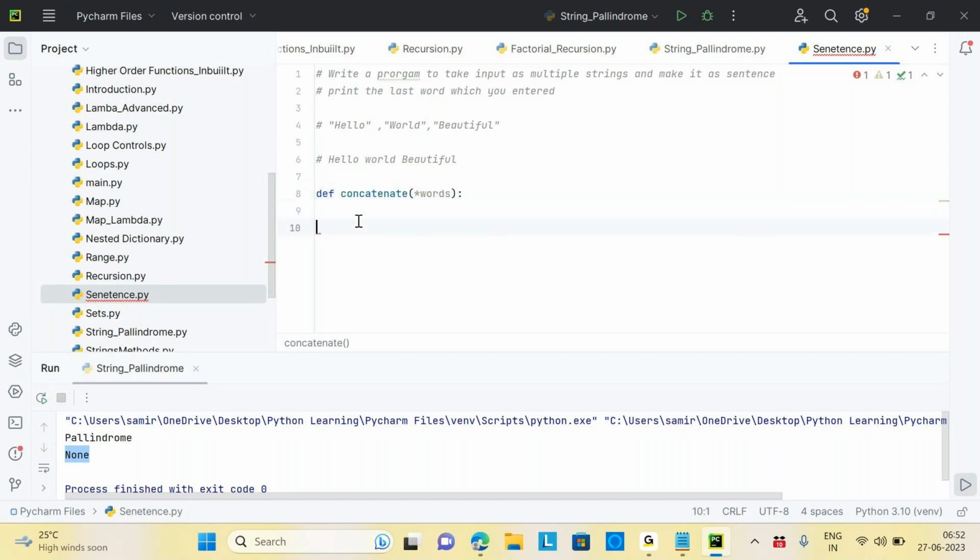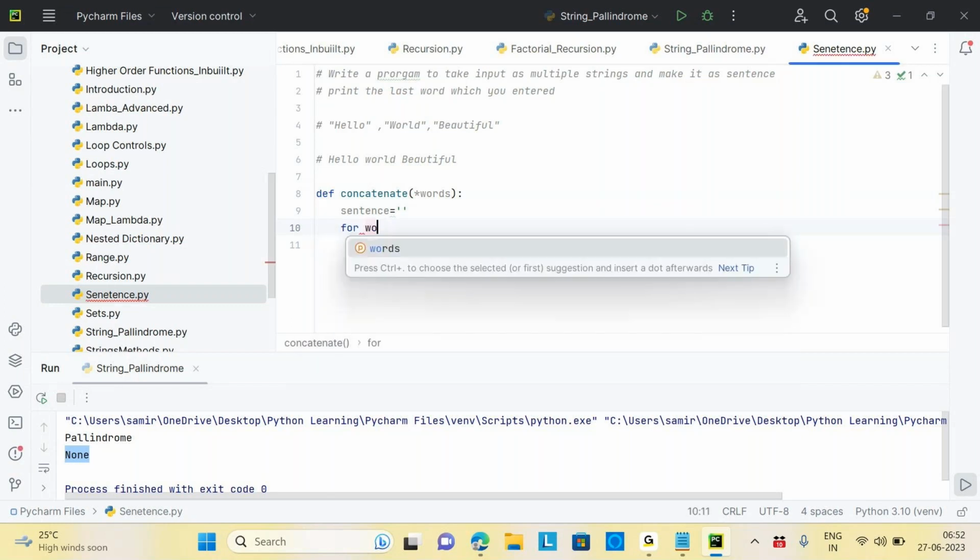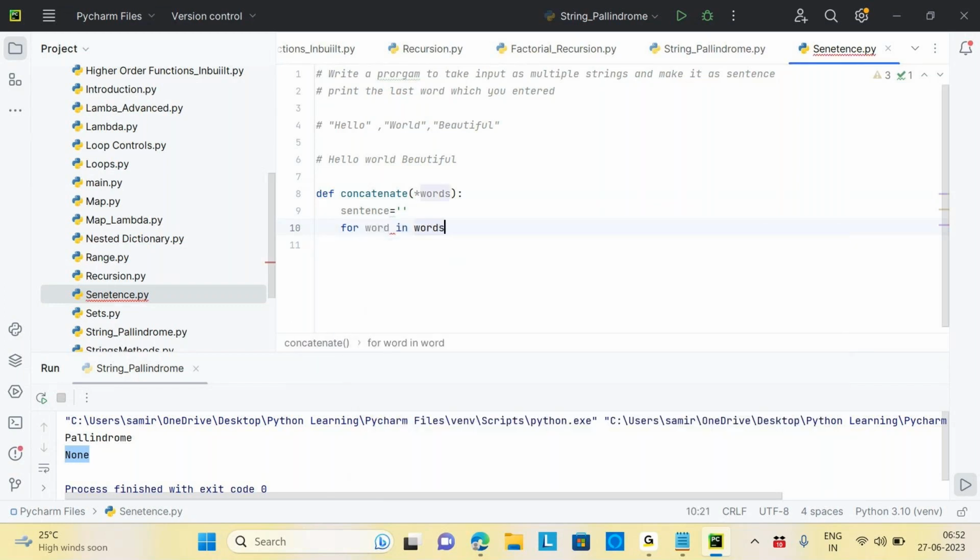Now inside that I'm just creating a variable, sentence equals blank. As of now, it's a blank one only. Now let me loop through it with a for loop, for word in words. What does word in words mean? This is a variable, and words is whatever arguments you were given, that's what I'm looking through.